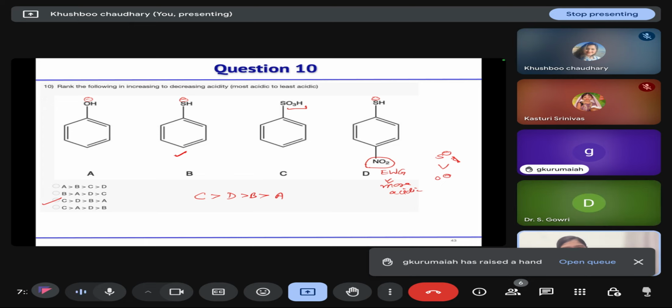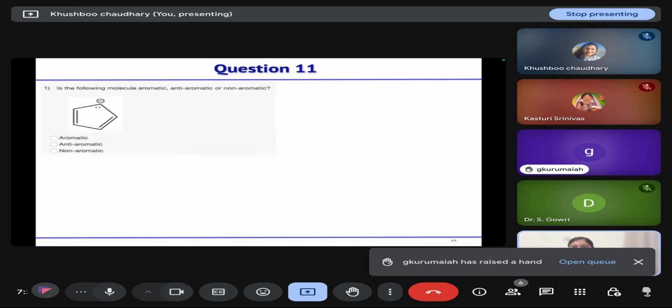Clear, ma'am. Okay. Then, in the following molecule, is it aromatic or anti-aromatic? How many electrons? 6 pi electrons. Correct, so it is aromatic: planar, conjugated, 6 pi electrons. Then, next one, this one.